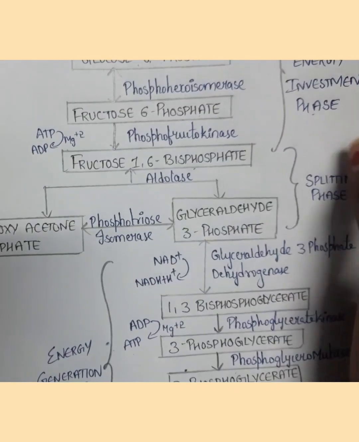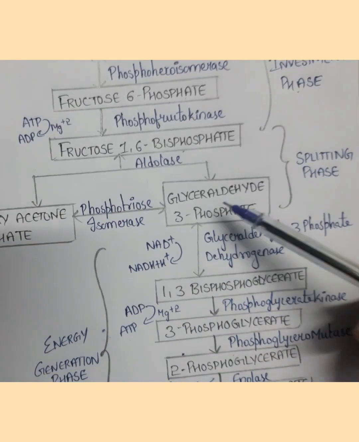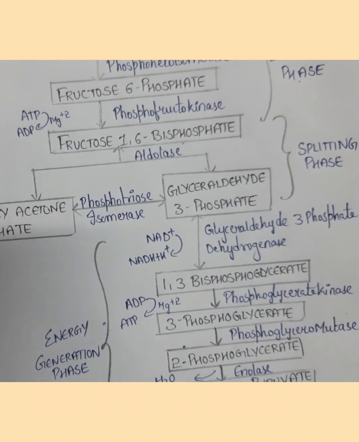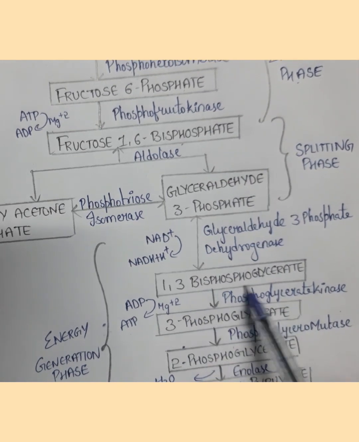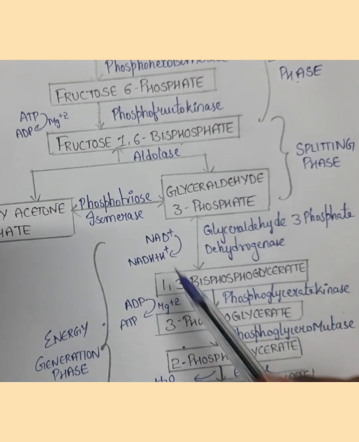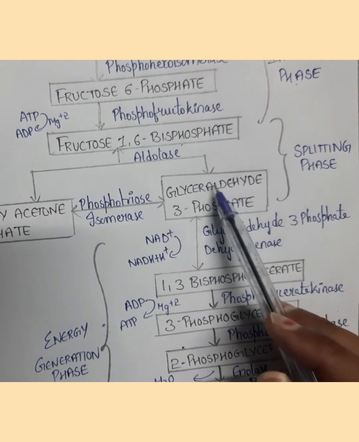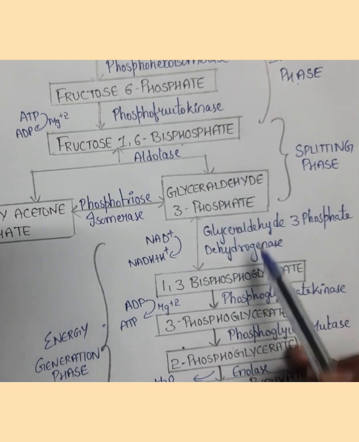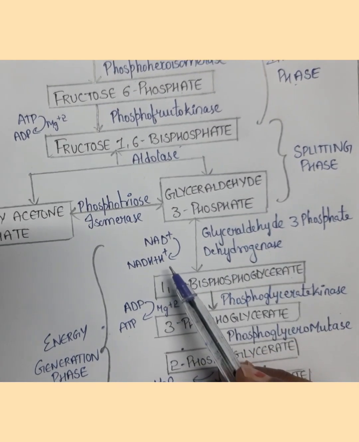From this, the energy generation phase starts. Glyceraldehyde 3-phosphate converts to 1,3-bisphosphoglycerate by producing NADH in the presence of the enzyme glyceraldehyde 3-phosphate dehydrogenase. So NADH is being produced. Now we have to write the dehydrogenase enzyme, and the same substrate name is added: glyceraldehyde 3-phosphate dehydrogenase.